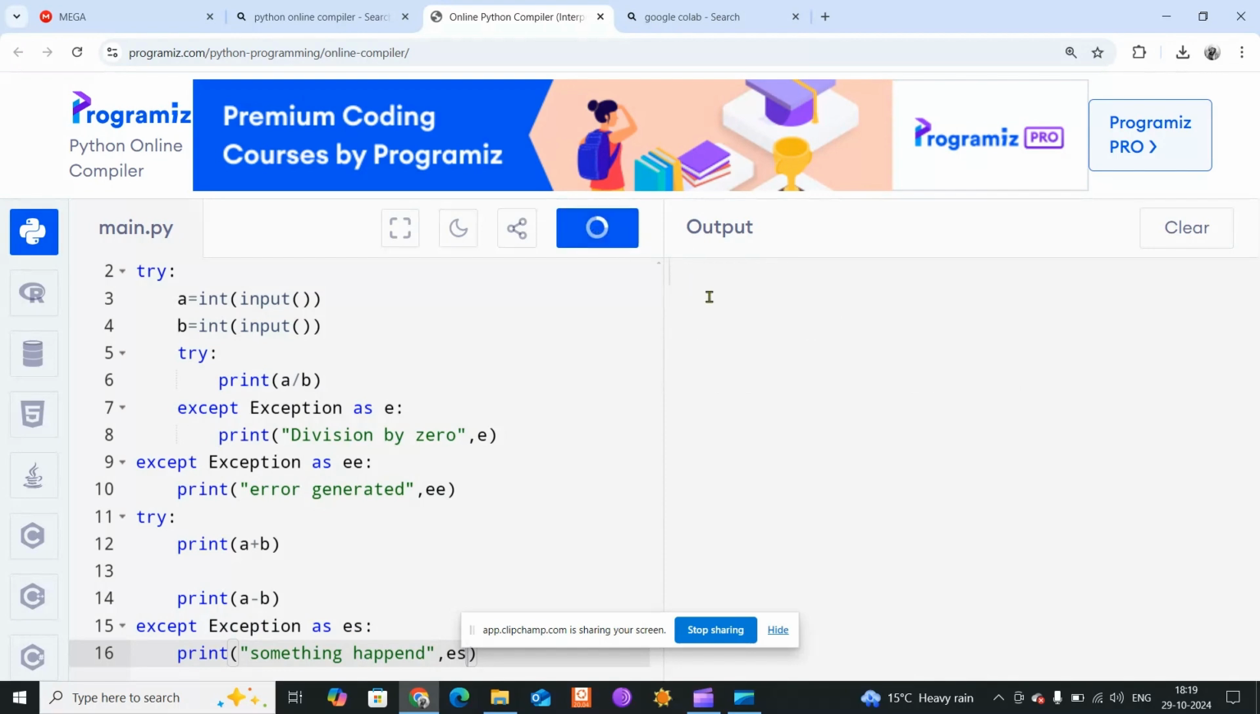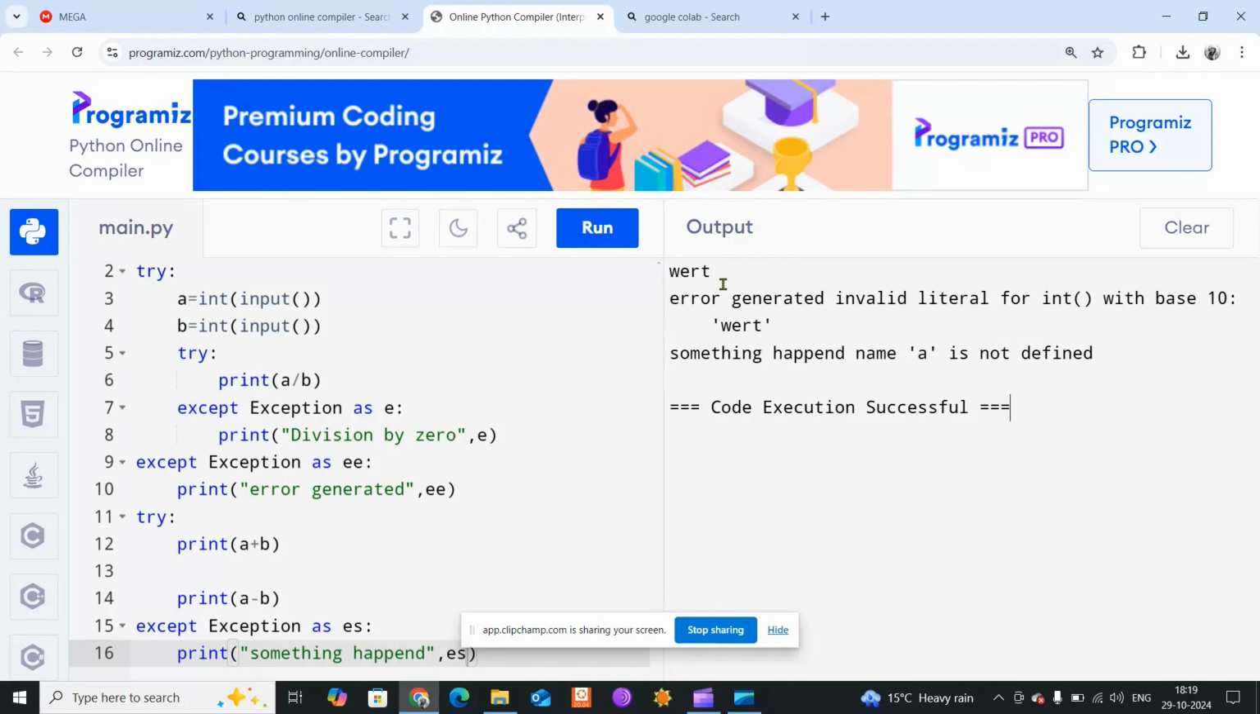Now if I run it, and let me use something like this. Okay, now it is saying error generated, invalid literal for int with base, this thing is not defined, because in the first line itself it is getting this and it is trying to perform the execution here, that is not happening, so that's why it is generating that kind of output here. I guess this is clear, right?